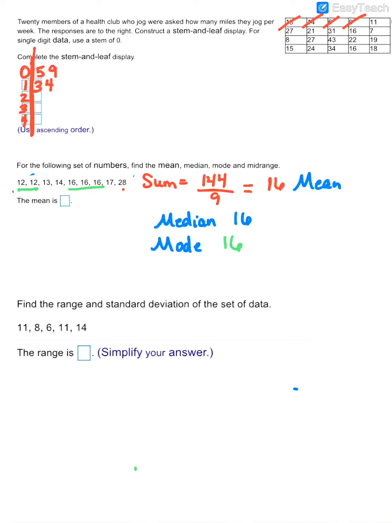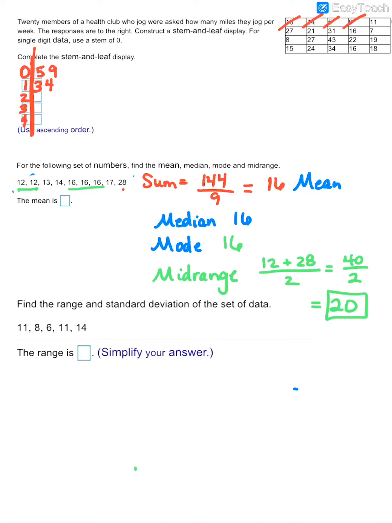And then mid-range, if you think of it, that's like saying the middle of the range. This is where you're going to add your low value plus your high and divide by 2. So it's like you're taking an average. So my low value is 12. My high value is 28. And I'll divide that by 2. So 12 plus 28 would be 40. And 40 divided by 2 would give me a mid-range of 20. So that's like the middle of the range.